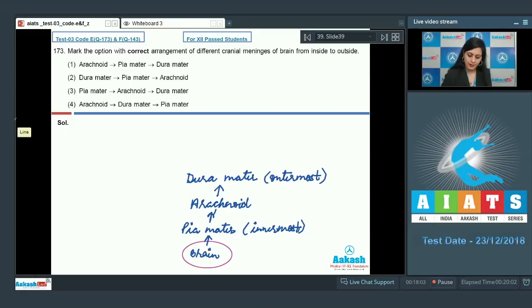So the arrangement would be from pia mater to dura mater.